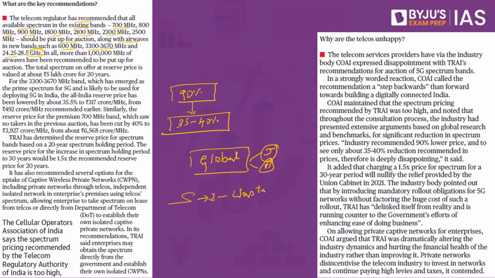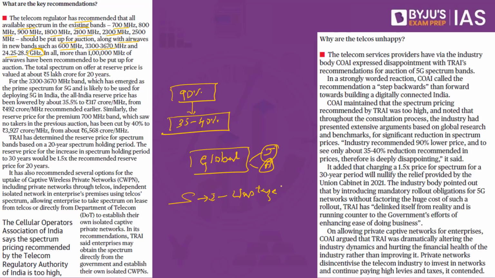Since these players were not able to buy the spectrum, it was idle, and there was a wastage of the spectrum, say these private players. So what is it that they are requesting? They are requesting that this initial cost of the spectrum auction should be comparatively reduced by about 80 to 90%, so that they are able to spend it for the spectrum auction, so that they are able to make profits in the near future, and ultimately they would be able to sustain their businesses in a peaceful manner.